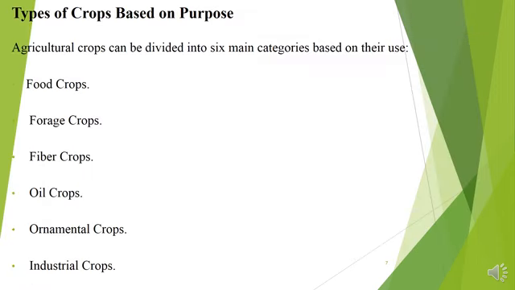We also have types of crops based on their purpose. We know agricultural crops can be divided into six main categories based on their uses. We have the food crops, the forage crops, the fiber crops, the oil crops, the ornamental crops, and the industrial crops. We are going to be looking at various uses of these crops.